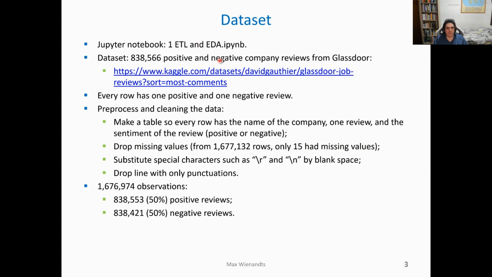After, we need to treat the missing values. Here, I decided to drop them considering the low proportion of missing values. I also substituted the special characters with blank space and dropped the lines with only punctuation. At the end, I had more than 1.5 million observations, with half of them being positive and the other half being negative.